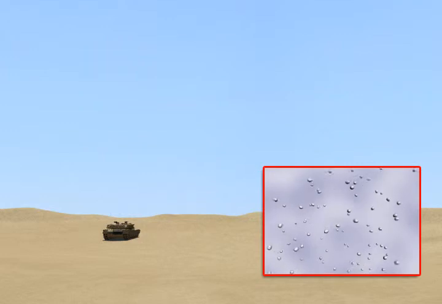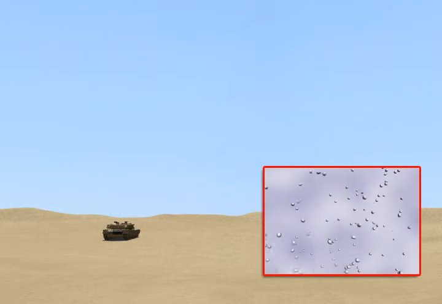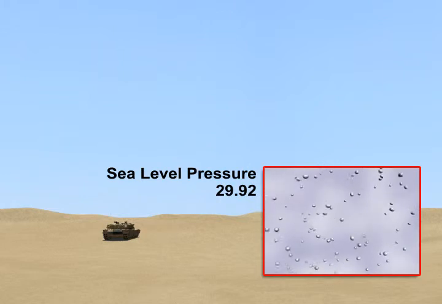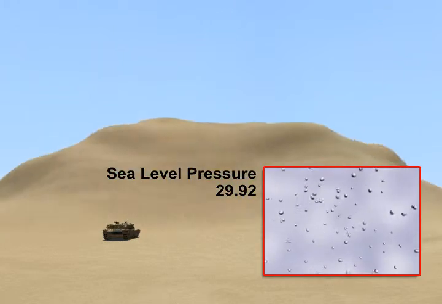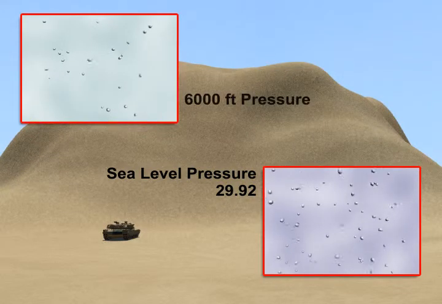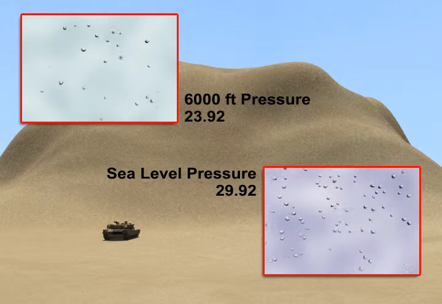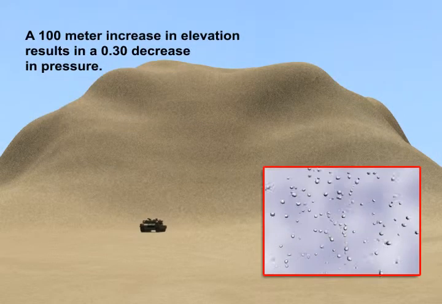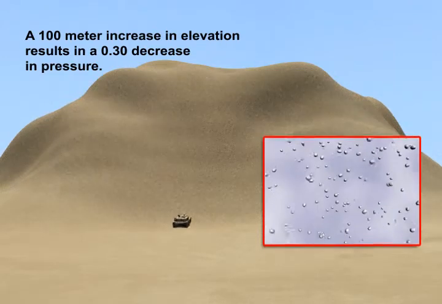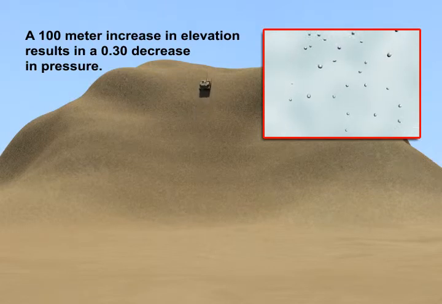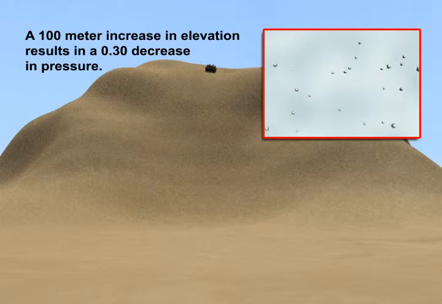Barometric pressure is greater at sea level with the air being denser. The pressure at sea level is 29.92 inches of mercury. Barometric pressure at higher altitudes such as mountains is less with the air being less dense. The pressure at 6,000 feet is 23.92 inches of mercury. A 100-meter increase in elevation results in a 0.30 decrease in pressure. Pilots use a corrected barometric pressure to sea level to set their altimeter for landing.